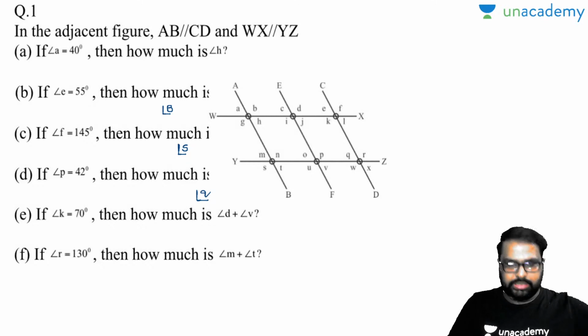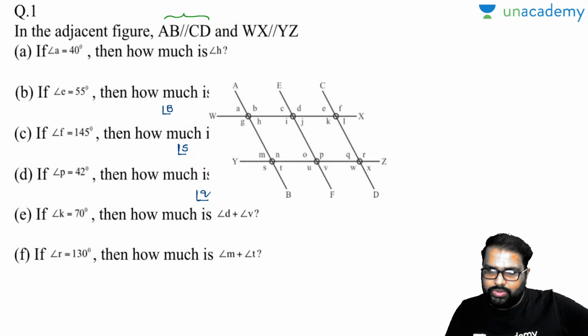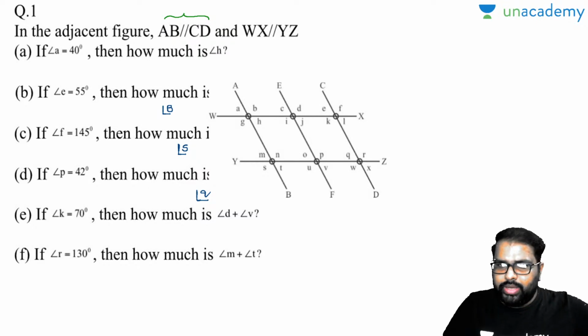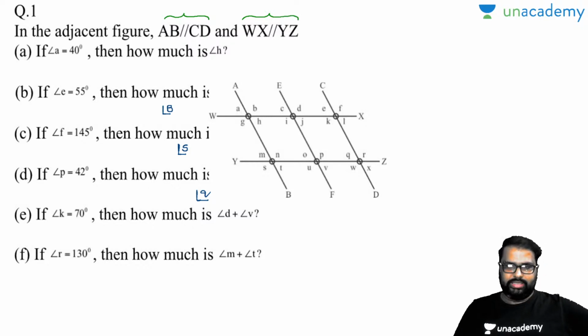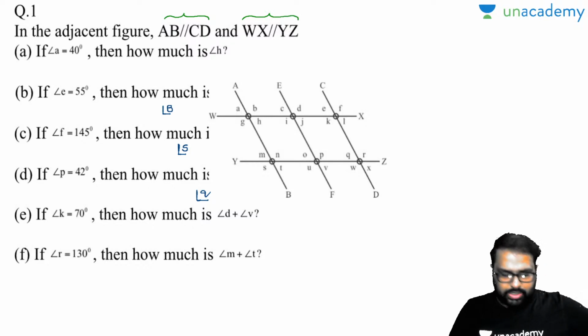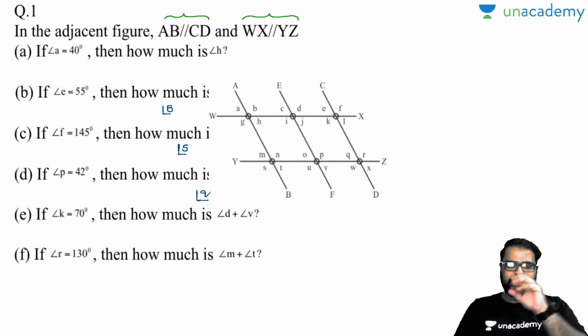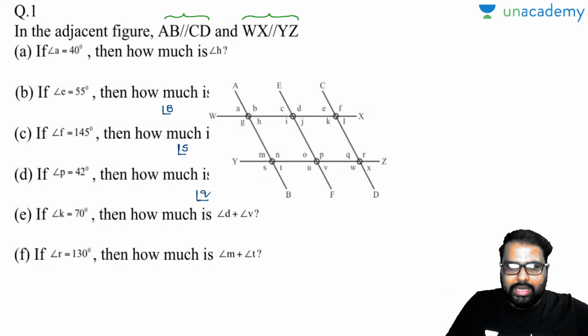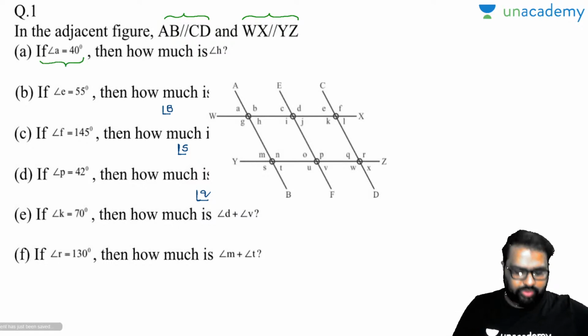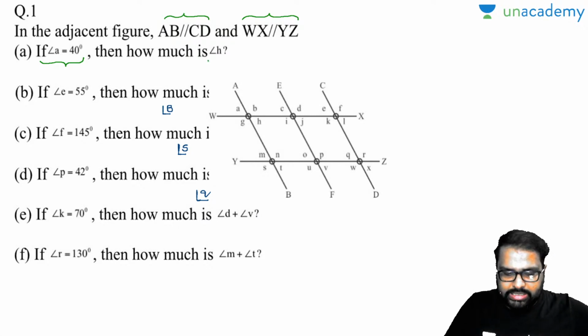Now this is the question asked. In the adjacent figure, AB is parallel to CD, and WX is parallel to YZ. This is the point given there. Now see, what is the first question asked? If angle A is equal to 40 degrees, what is angle H is the question asked.